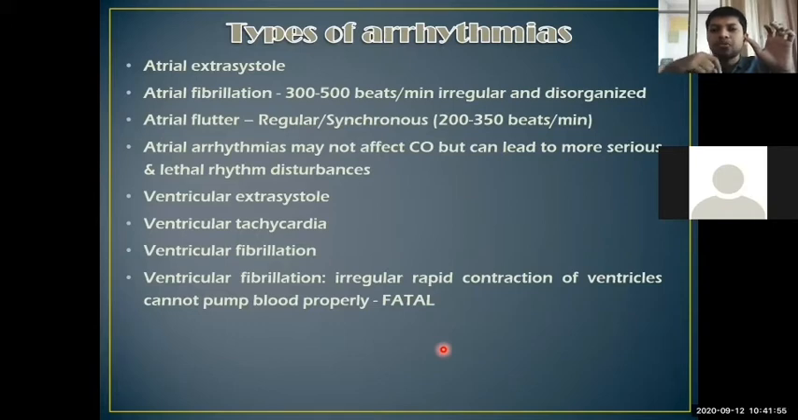So this is a normal beat, but in case of irregular rapid contraction, which occurs in ventricular fibrillation, there won't be complete relaxation, so it is going to beat very fast like this. I hope during this video you couldn't even observe the beats.